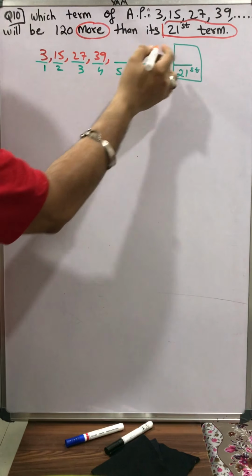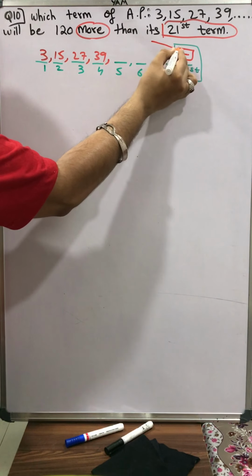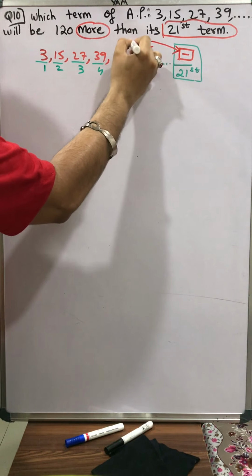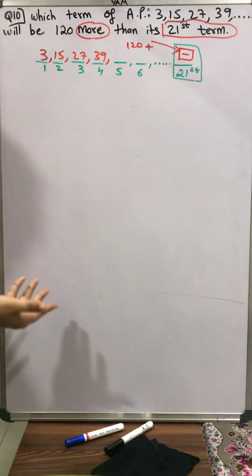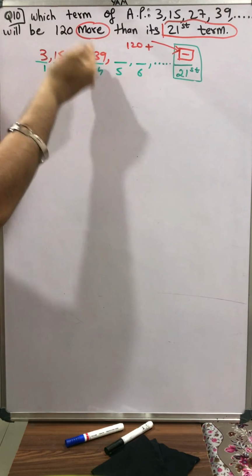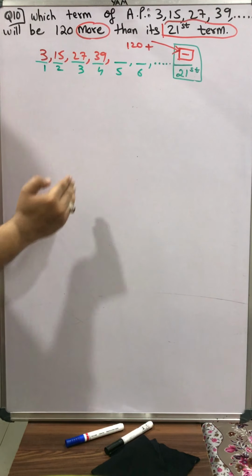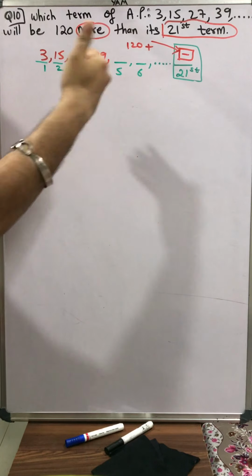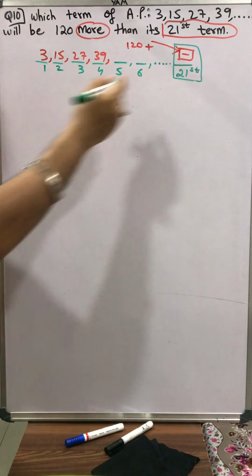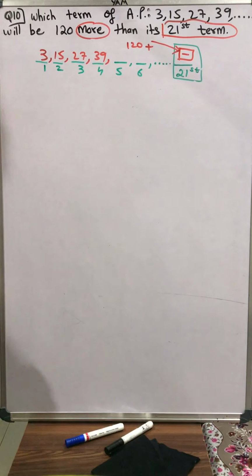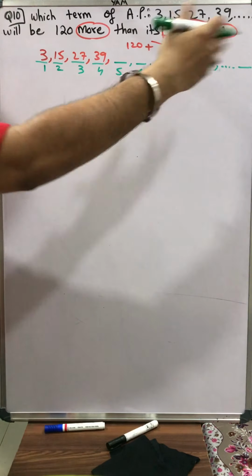That is, whatever number we have here, if I add plus 120 to this number, तो of course यहाँ पे increasing arithmetic progression है. 3 के बाद 15, 15 के बाद 27, 27 के बाद 39. 21st नंबर के टर्म से अगर 120 ऐड करोगे, so it's very obvious that the term will be beyond the 21st term. So after the 21st term there will be another term, then there can be more terms. So I'll put dot dot dot.